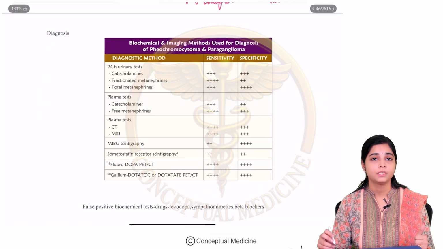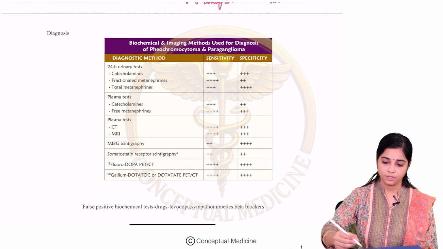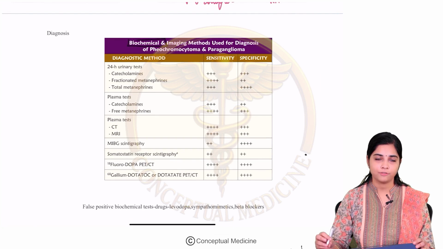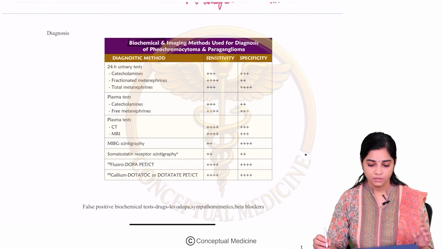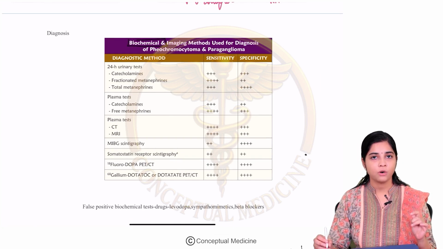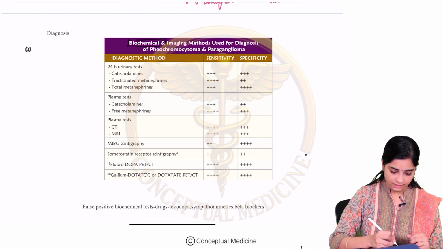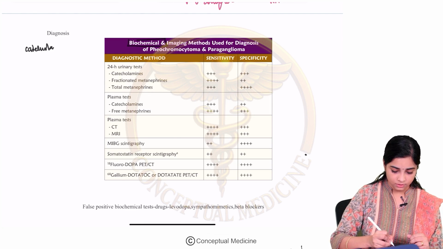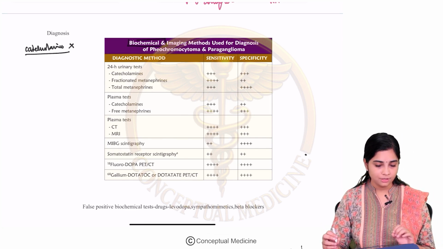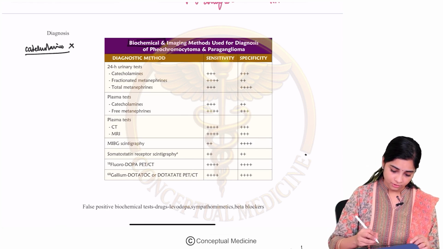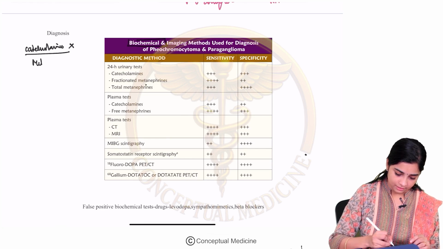So, how do you diagnose your pheochromocytoma? Biochemical testing is the most important testing that you have to do for diagnosis of Pheo. So, what do we check in this biochemical testing? We do not look for the catecholamine levels. Though this is a catecholamine producing tumor, catecholamine levels are not very preferred. What we actually check for is your metanephrine levels.